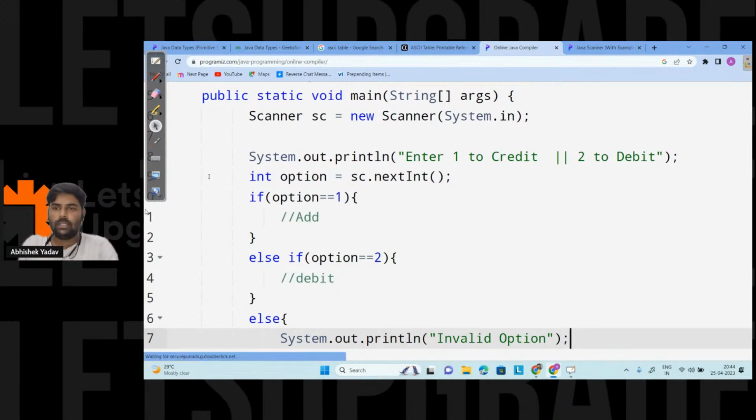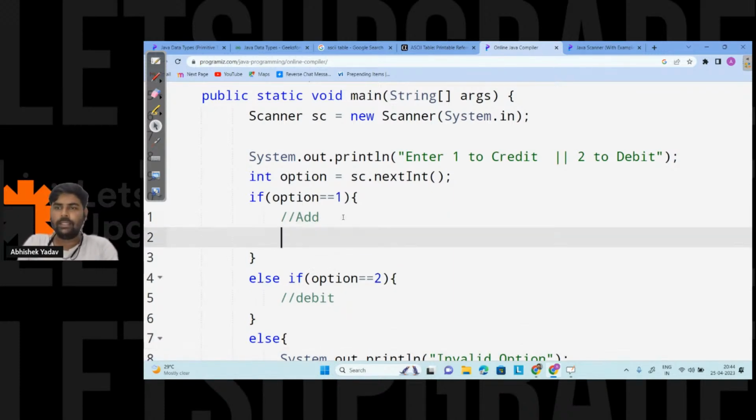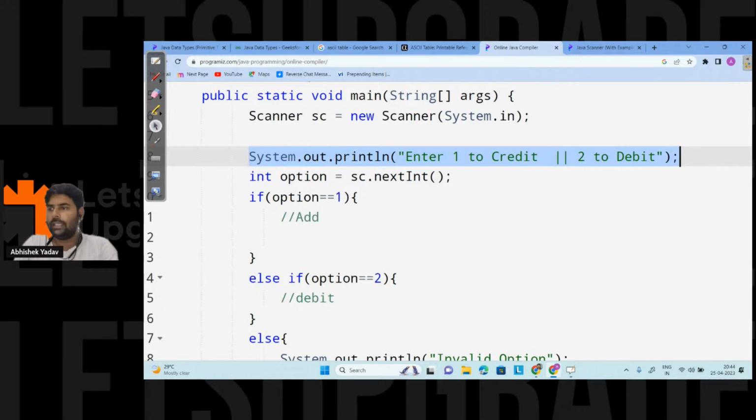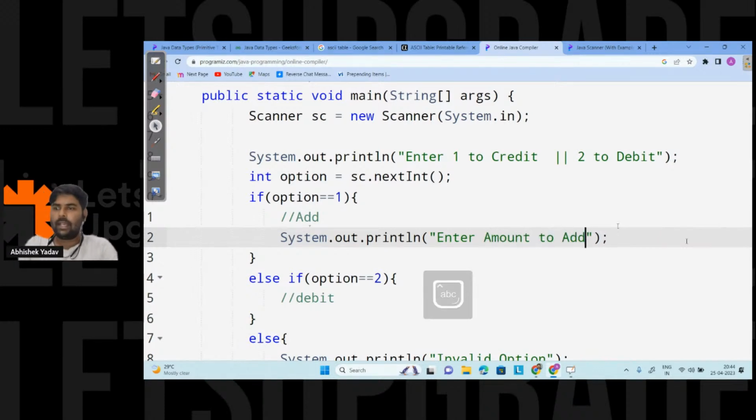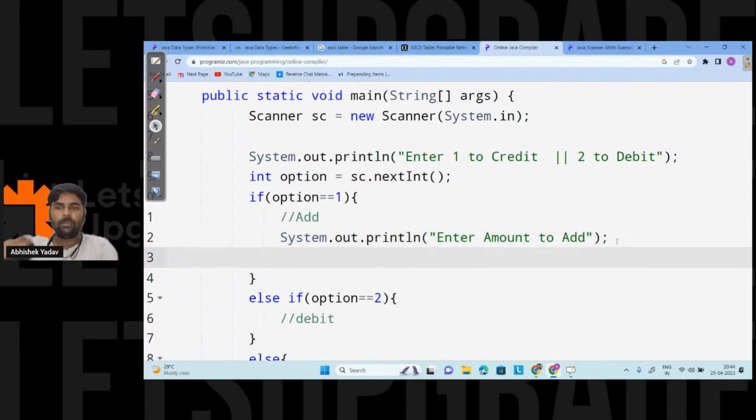Now let's do the first if, where I want to add something. First I will print a message to the user: please enter the amount you want to add. After that I will take the input from the user, using the reference variable sc dot nextInt, which gives me the input from the user in integer format and returns an integer value.